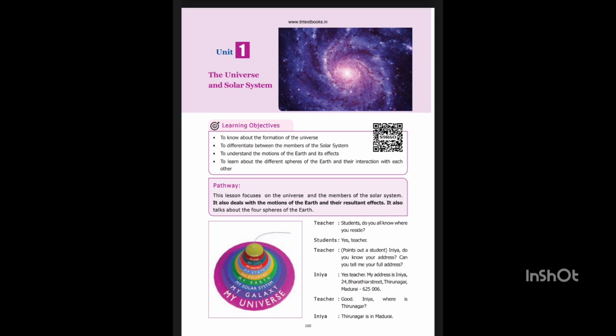The equator faces the sun directly on 21st March and 23rd September. These 2 days are called equinoxes, during which the day and night are equal throughout the earth. On 21st June, the Tropic of Cancer faces the sun. This is known as summer solstice. It is the longest day in the northern hemisphere and the longest night, shortest day in the southern hemisphere.